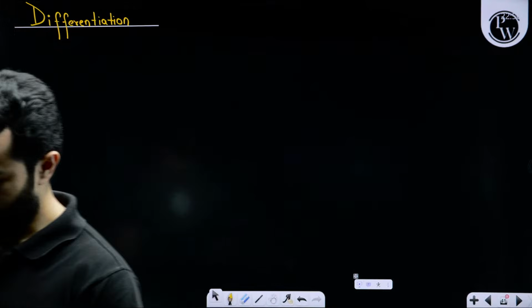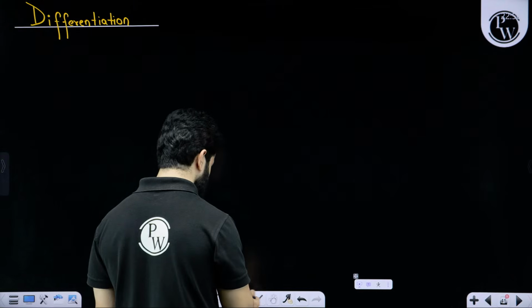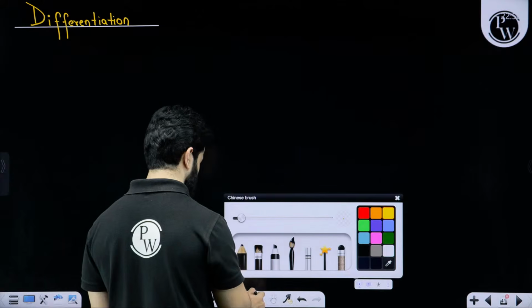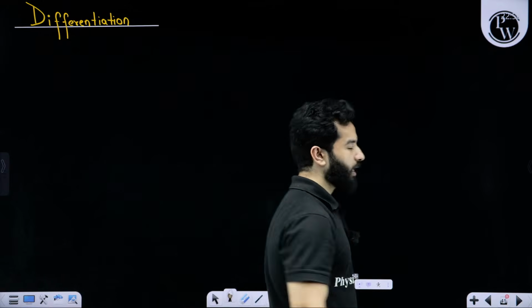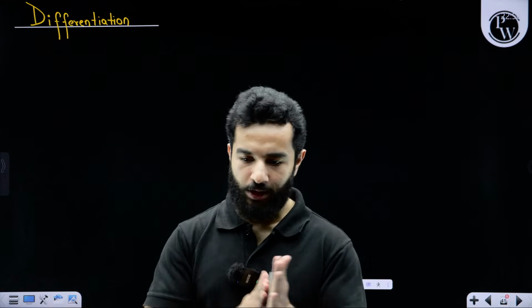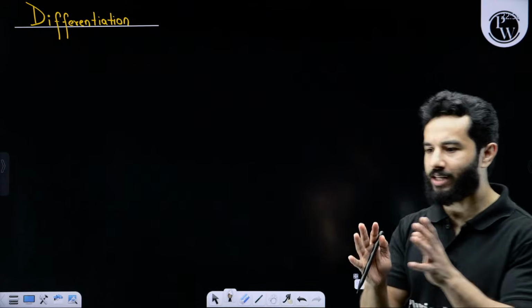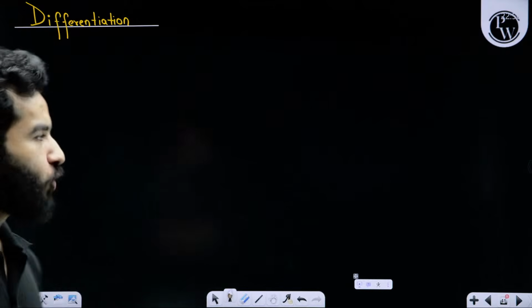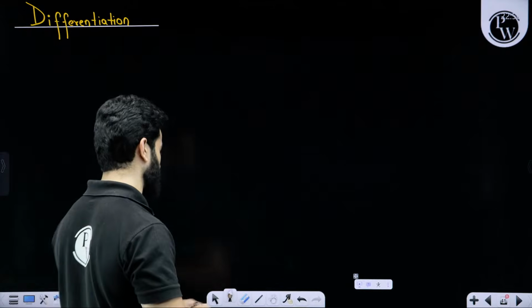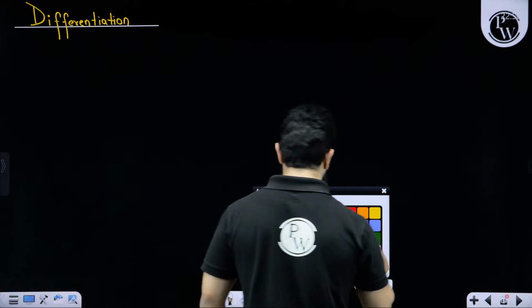Calculus started. Although in our normal lectures, when we start differentiation, we start with many things, I'm going to straight away start with the geometrical meaning of differentiation. What do we mean by differentiation geometrically?